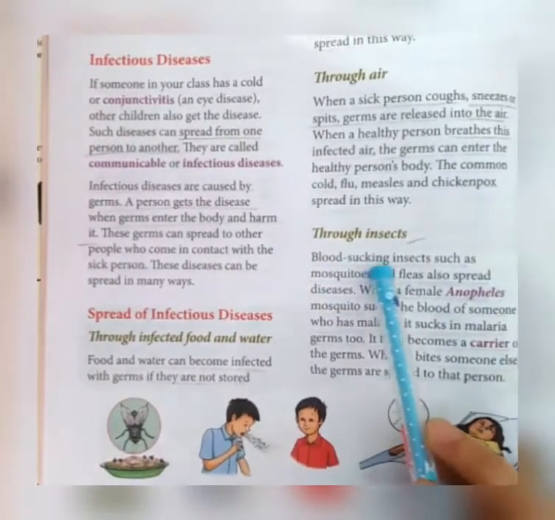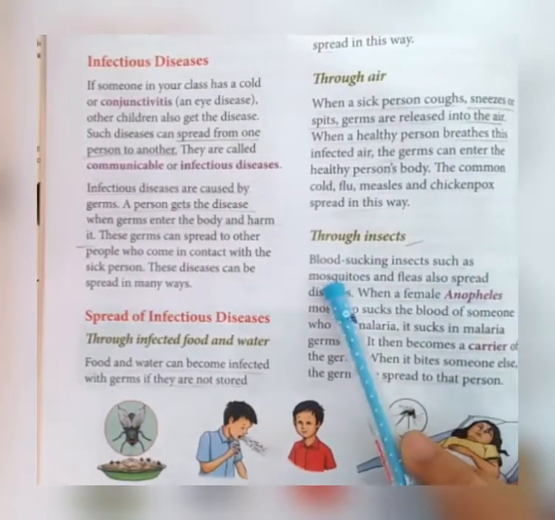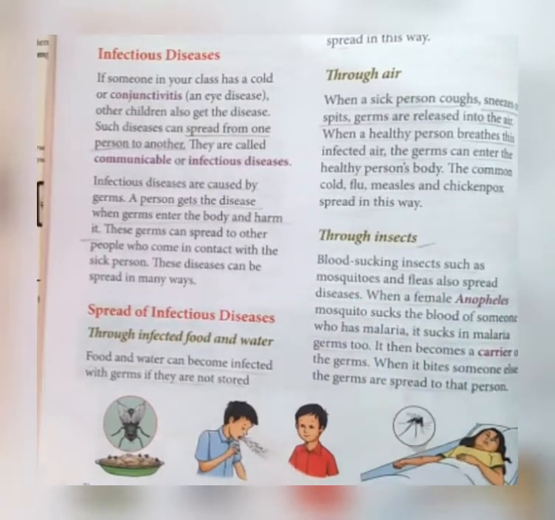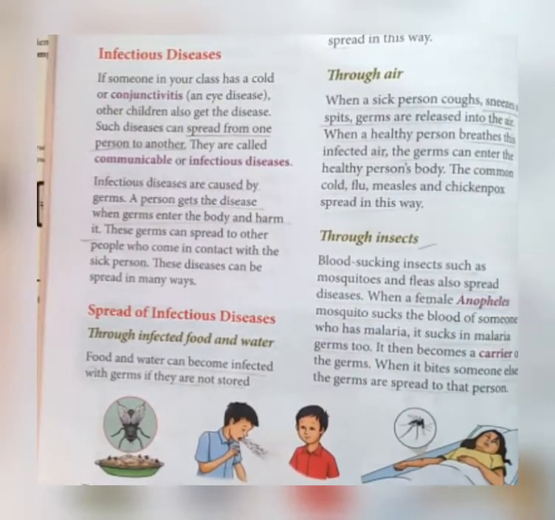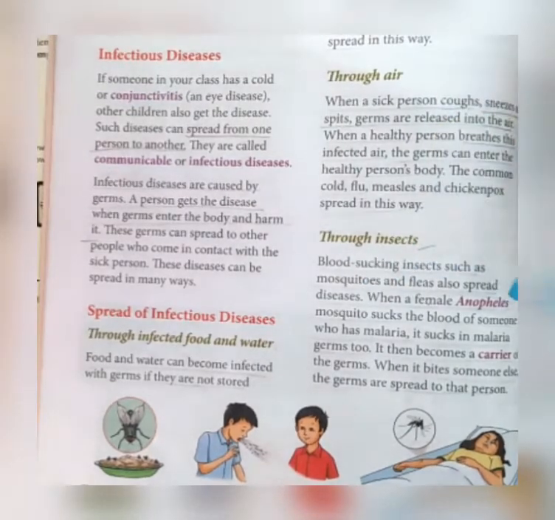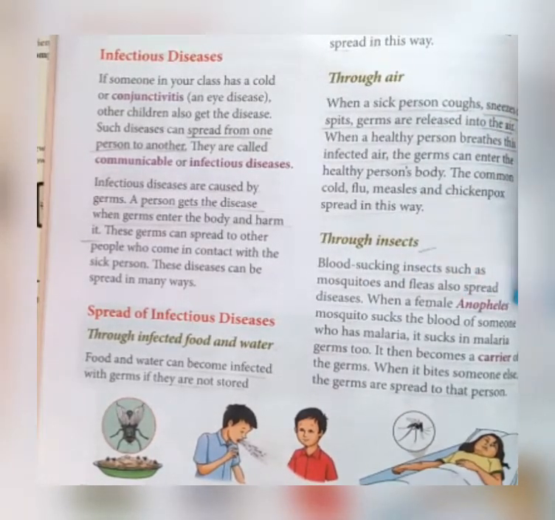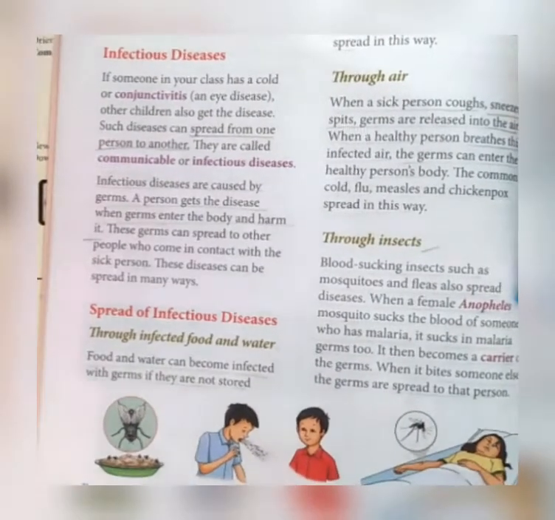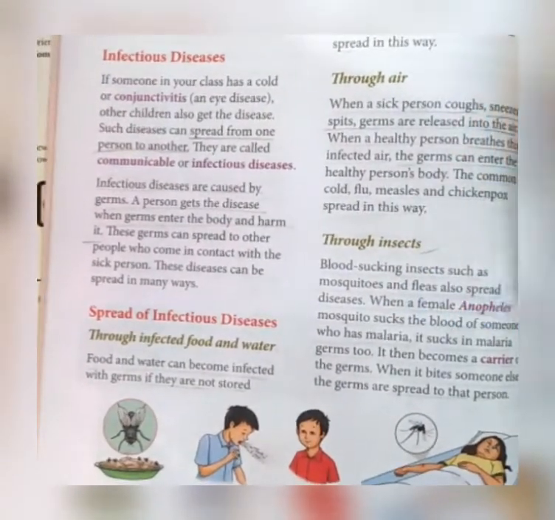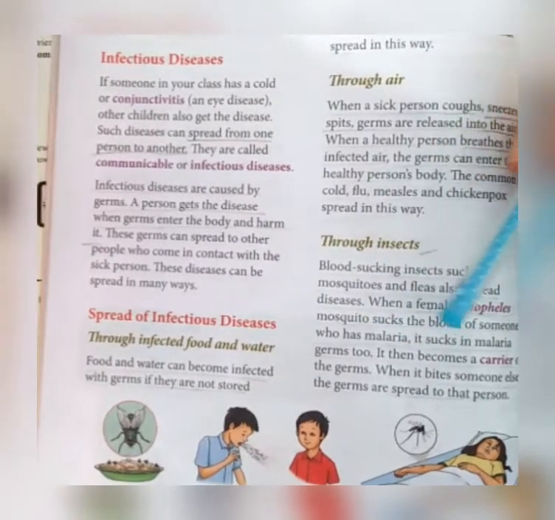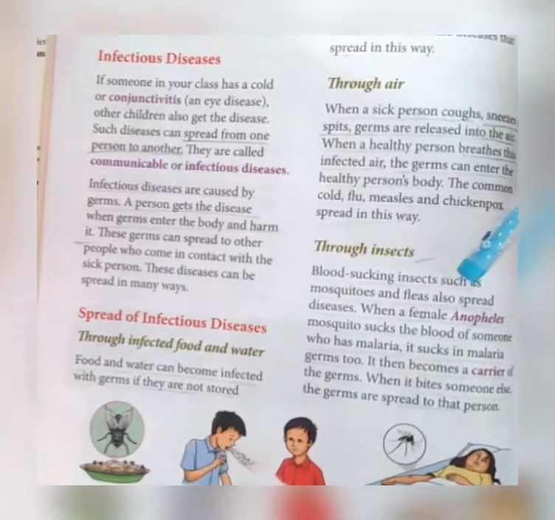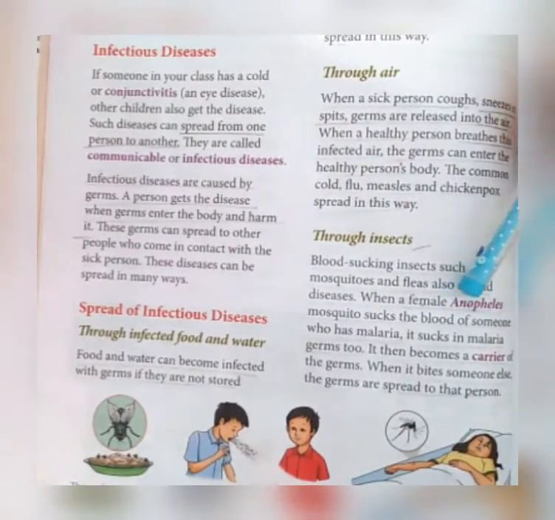So, blood-sucking insects such as mosquitoes and fleas also spread diseases. When a female Anopheles mosquito, which is responsible for causing malaria, sucks the blood of someone who has malaria, it sucks in malaria germs too.